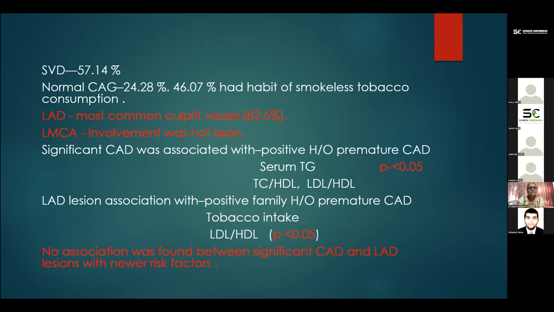Other investigators like Pineda et al. also studied lipoprotein A and fibrinogen, and found fibrinogen to be an important risk factor associated with coronary artery disease in young patients. Vishwanath Mohan, also from Southeast Asia, India, found lipoprotein A to be associated as a risk factor too. But in our study, we could not find an association of the newer risk markers with coronary artery disease in young subjects.